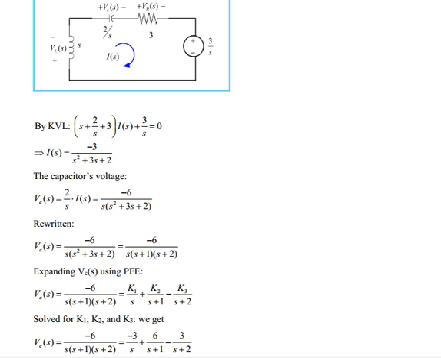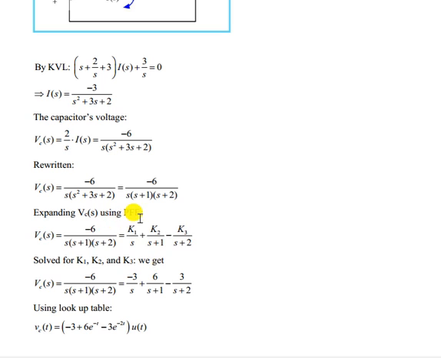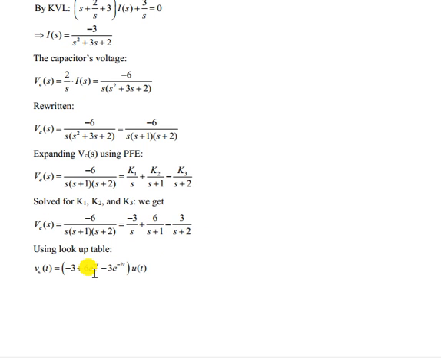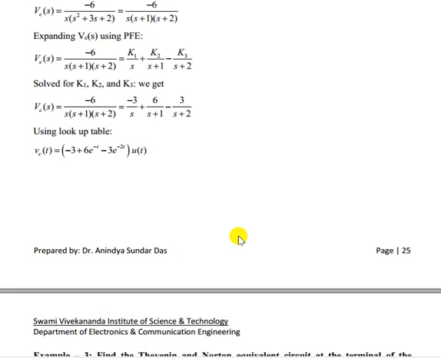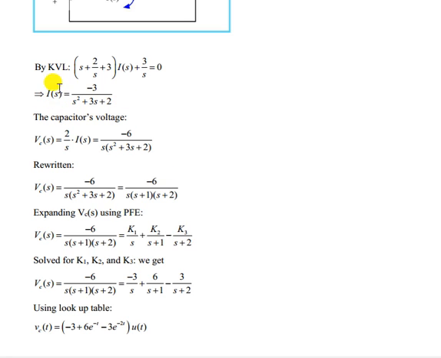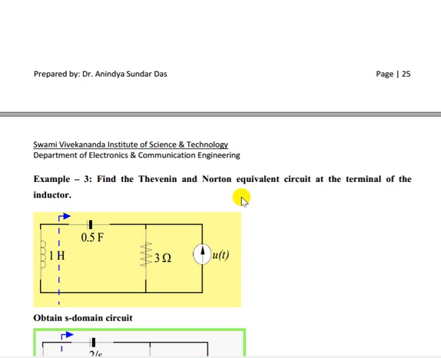For that, we take the equation for VC(s) and factorize it. We got this. Then the partial fraction expansion, so we can write it in terms of k1, k2, k3. We have to find the values of k1, k2, k3 by using any method. Then we get the response: minus 3 plus 6 e to the power minus t minus 3 e to the power minus 2t. So that will be VC. We can find the value of I(t) also by using the inverse Laplace transform.